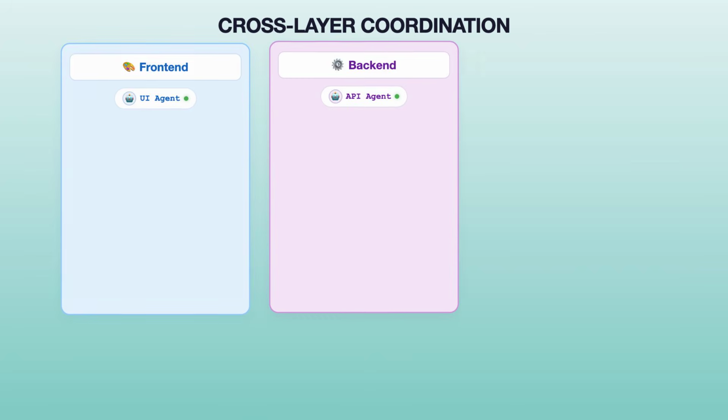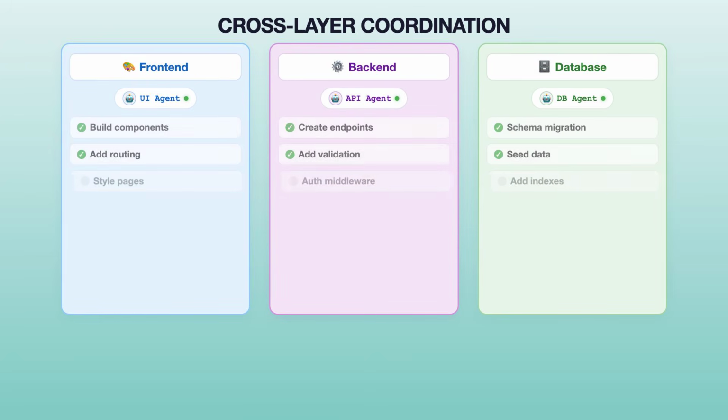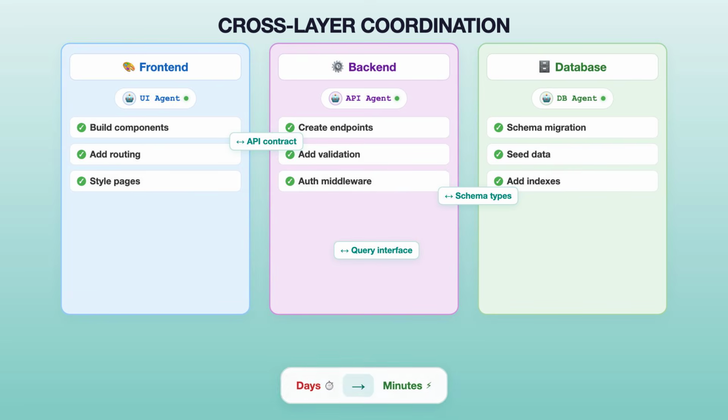Cross-layer coordination. When you need changes spanning front-end, back-end, and database, each owned by a different teammate, they work simultaneously in their own domains, communicate through the shared task list, and the lead ensures everything integrates cleanly. What used to take days of sequential work now happens in parallel in minutes.